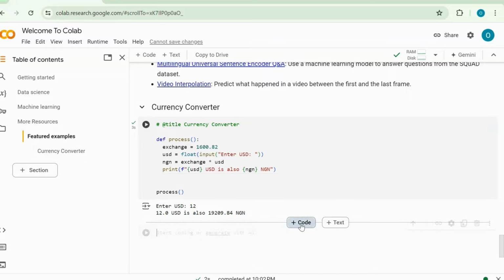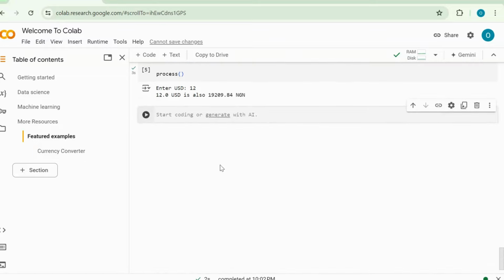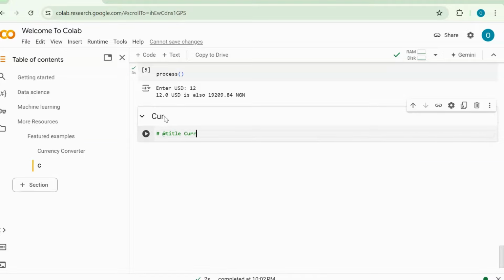Now we're going to make it in the other way. In a new code cell, let's add hash. Let's put this title and let's call it currency converter. After this, instead of using the def, we're going to use the way without any def.